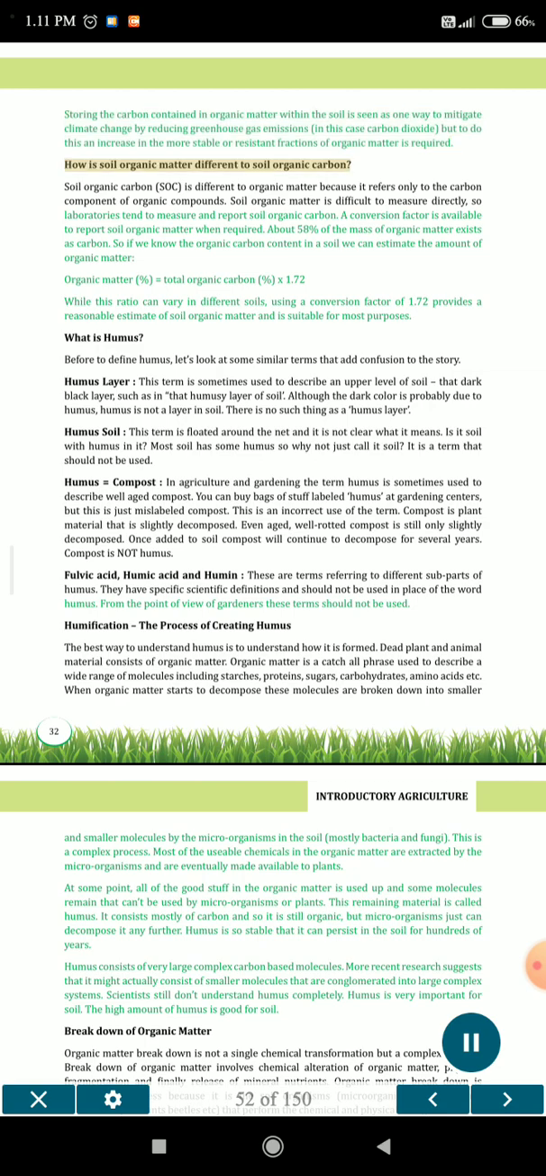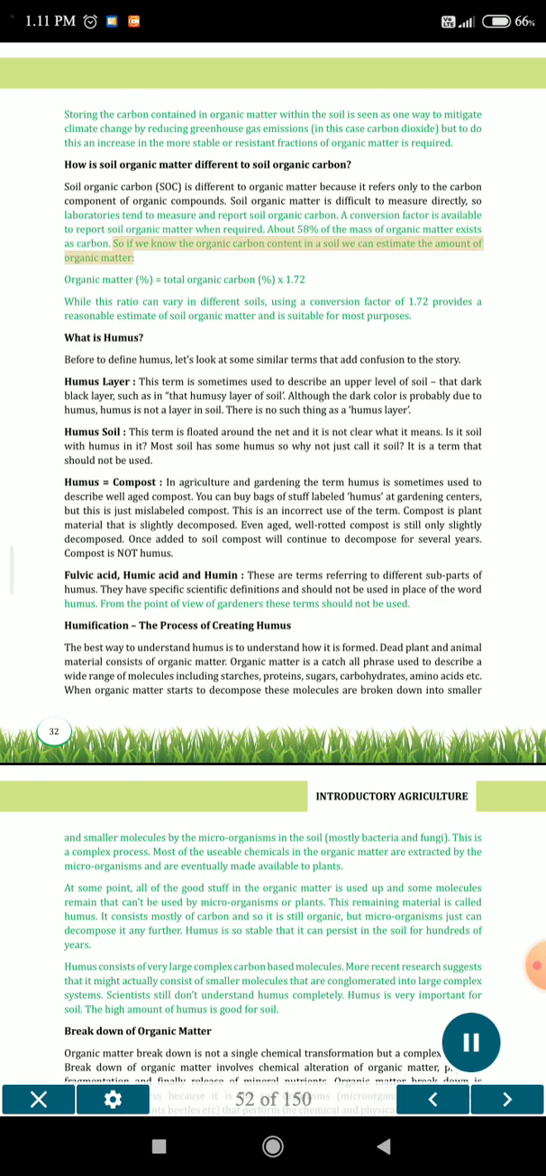How is soil organic matter different to soil organic carbon? Soil organic carbon, SOC, is different to organic matter because it refers only to the carbon component of organic compounds. Soil organic matter is difficult to measure directly, so laboratories tend to measure and report soil organic carbon. A conversion factor is available to report soil organic matter when required. About 58% of the mass of organic matter exists as carbon.